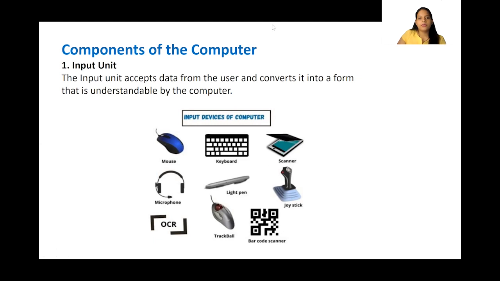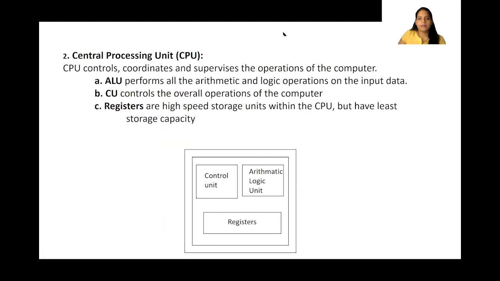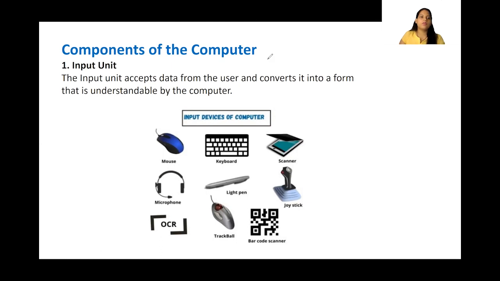So what is an input unit? The input unit accepts the data from the user and then converts it into a form that is understandable by the computer. This is very important, students. So it accepts the data. The data can be anything. Data can be in the form of what you type from the keyboard. It can be an image. It can be a voice input. It can be so many things.